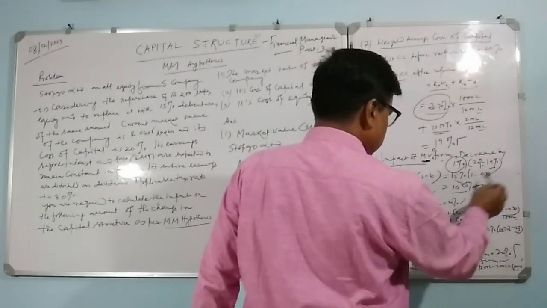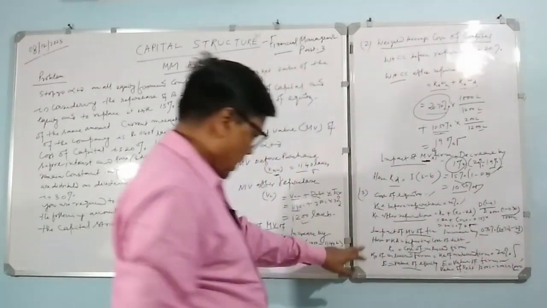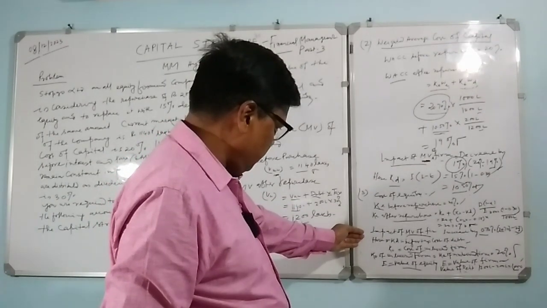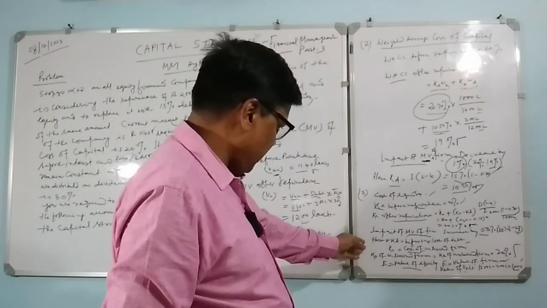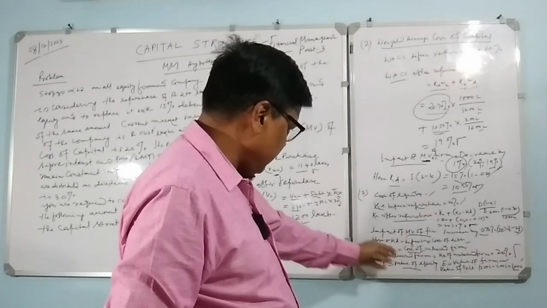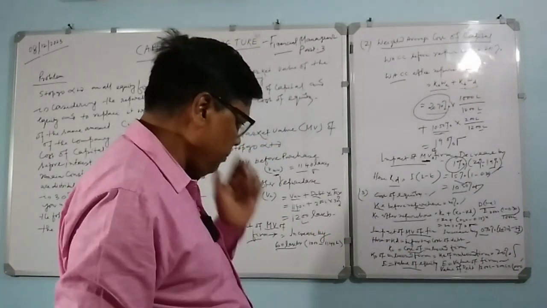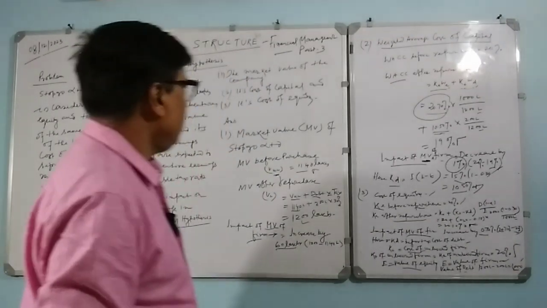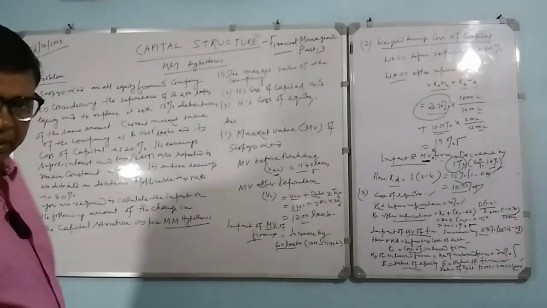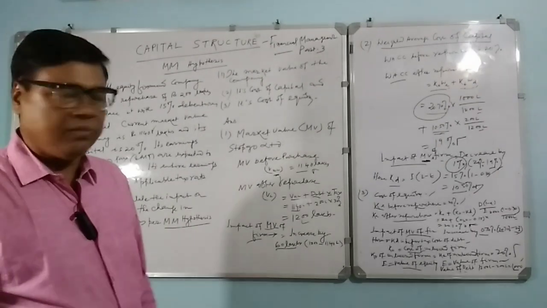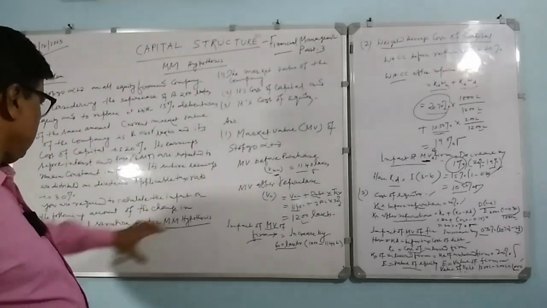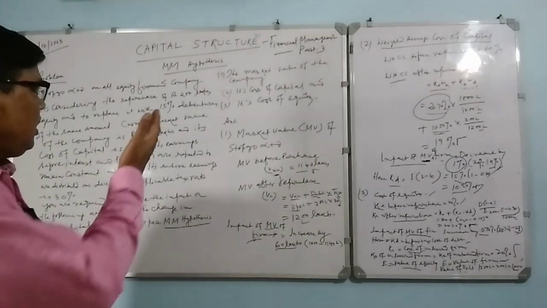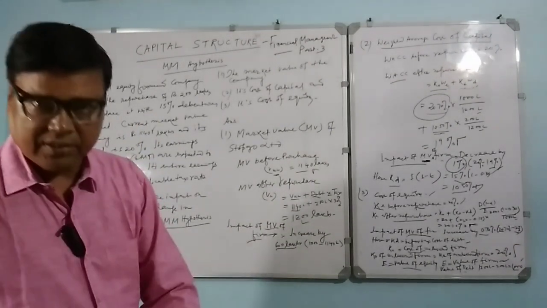Here it is decreased by 1%. So other things we have calculated: cost of equity and impact on market value of the firm, cost of debt, cost of levered firm, unlevered firm, everything we have discussed here. Today we have calculated the basic concept, taking into consideration your hypothesis basis.